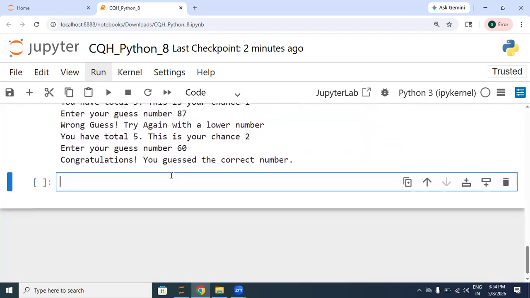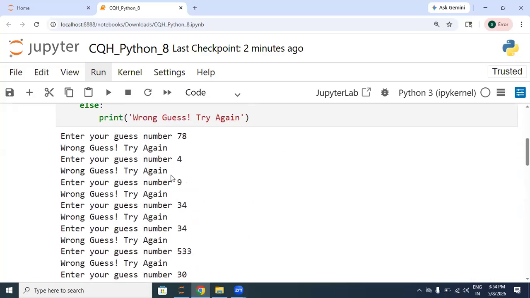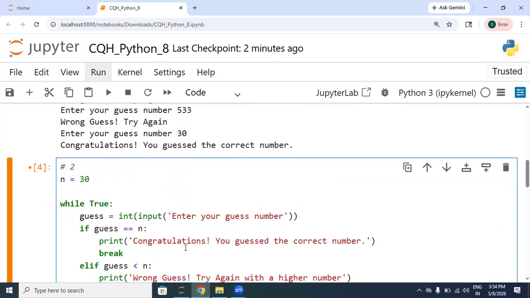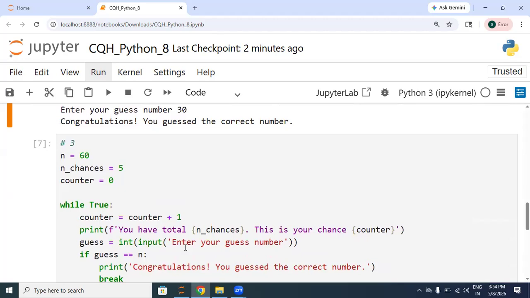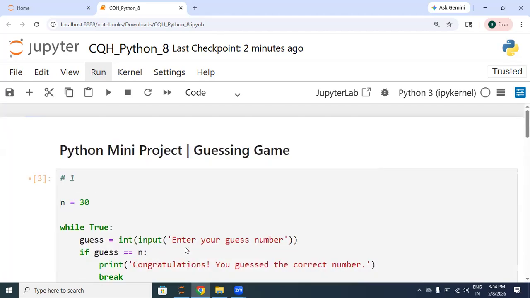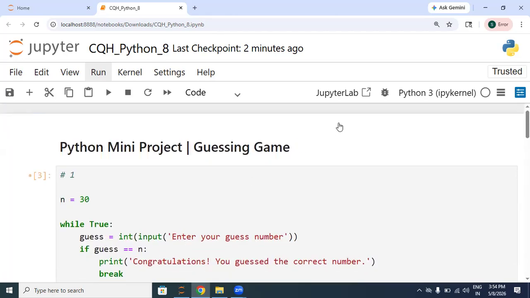So in this way, we can create a guessing number game in Python, and you can also give more conditions if you want. So this is the practical use case of while loop and break. So you can try more examples and create more such mini projects.